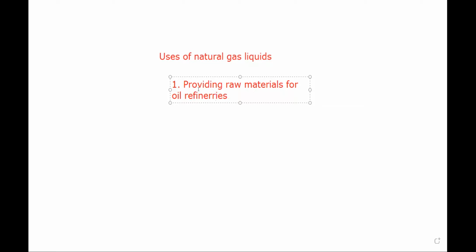Okay, so they act as a raw material in oil refineries. Next is,